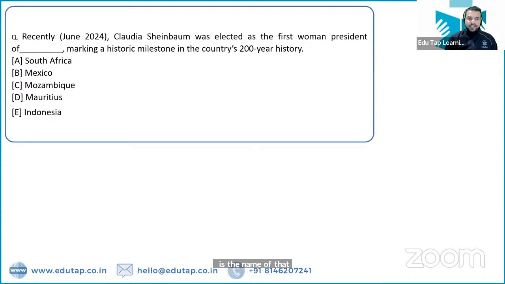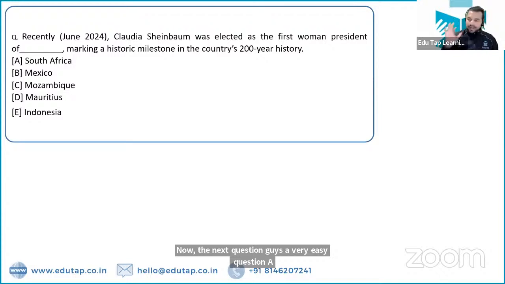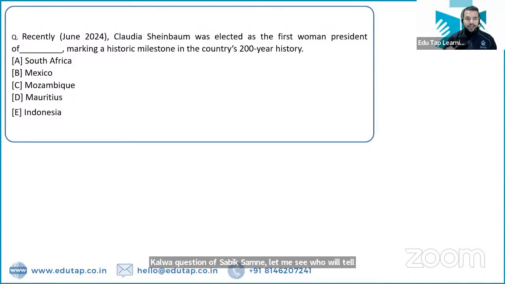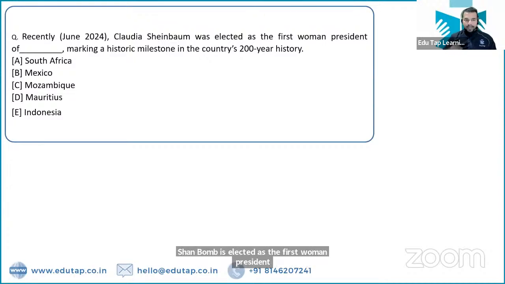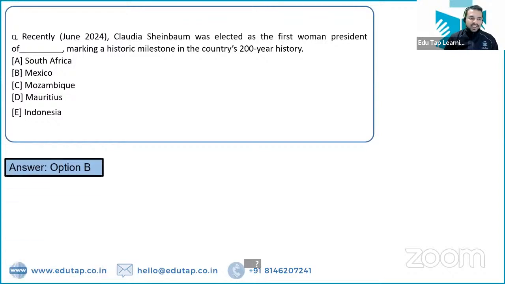Now the next question, guys, a very easy question, a halwa question in front of all of you. Let me see who will tell me the right answer to this question. Claudia Sheinbaum is elected as the first woman president of which country? Which country's first woman president has she become? That is Mexico. Absolutely right. Mexico is the right answer.